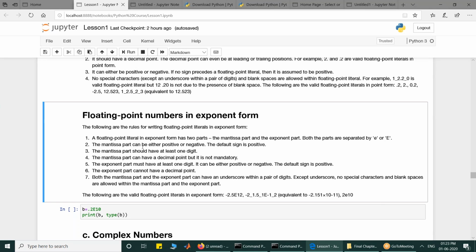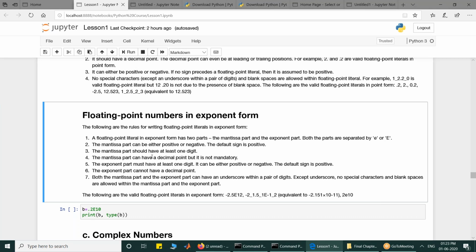Now the mantissa part, which is the number value, can be either negative or positive. By default, it is positive, and it should have at least one digit. So there is no constraint about the decimal point in it. The mantissa part can have a decimal point or it may not have. So if it is having decimal point, it is okay. But even if it is not having any decimal point, it is fine.